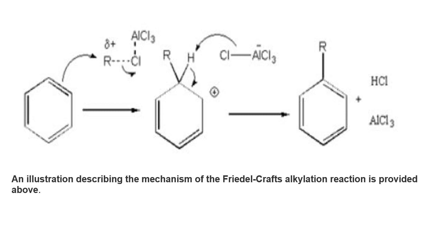The deprotonation of the intermediate leads to the reformation of the carbon-carbon double bond, restoring aromaticity to the compound. This proton goes on to form hydrochloric acid, regenerating the aluminum chloride catalyst.